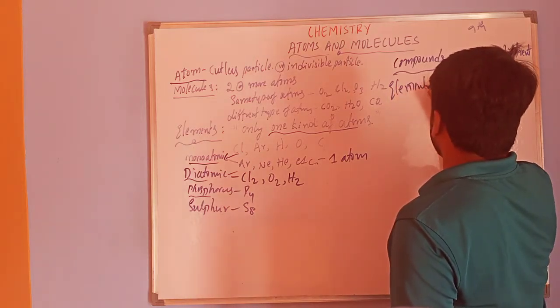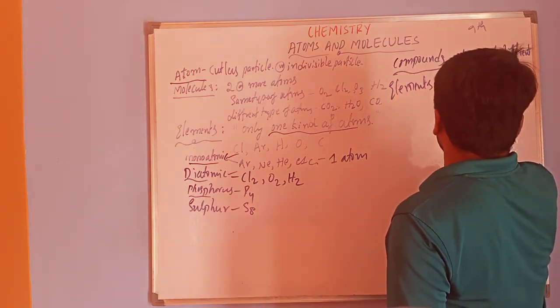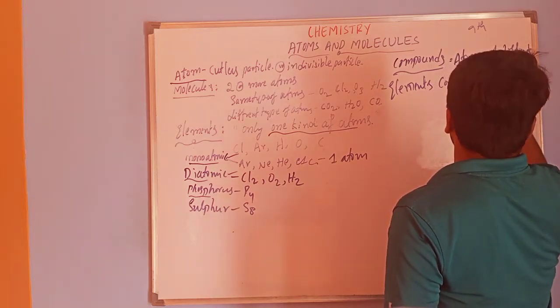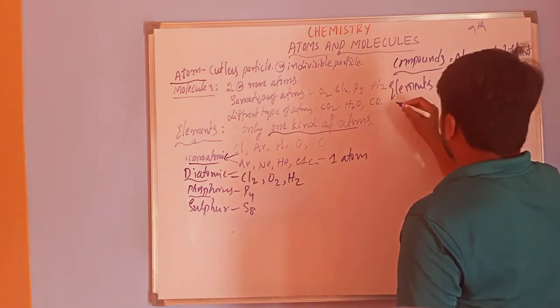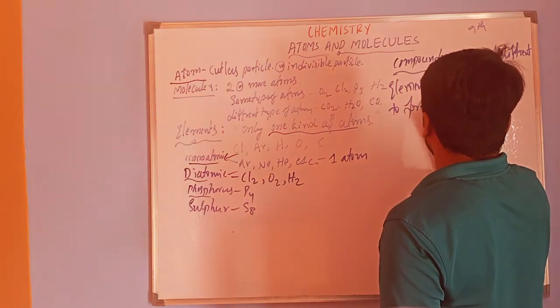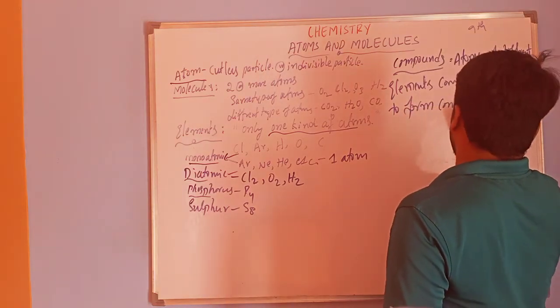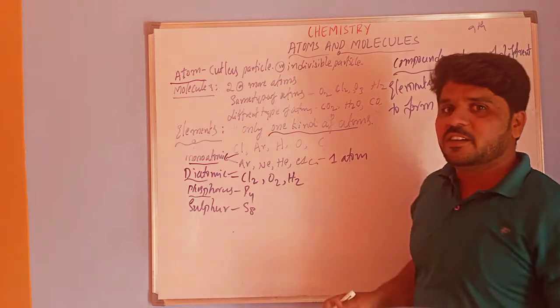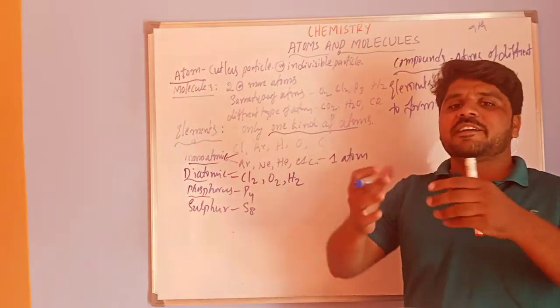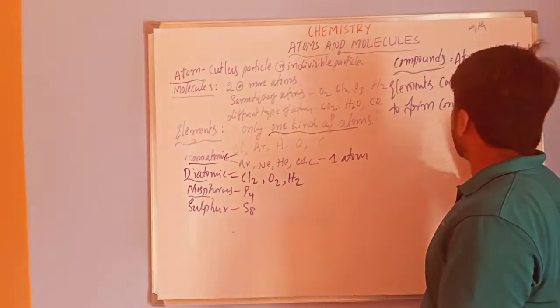Atoms of different elements combine together to form compounds by the help of a strong attractive force. This is how a compound forms.